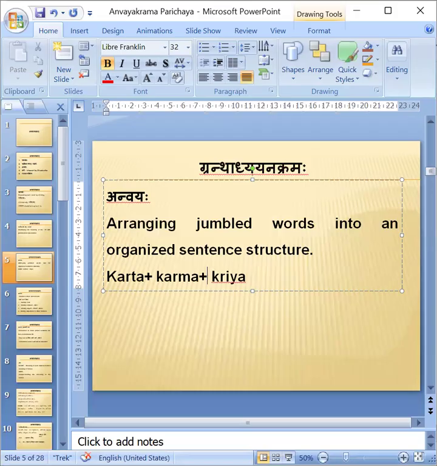Therefore, whichever is the Kriya Pada, we have to identify first and keep it at the end, and the Kartru Pada we have to identify and keep at the starting. Other words will come in between. Each shloka will have its own way to understand the Anvaya. Okay, we will see in detail how to identify Anvaya Padas.